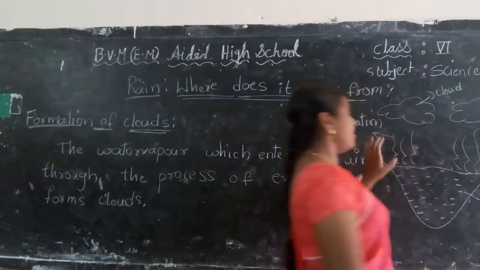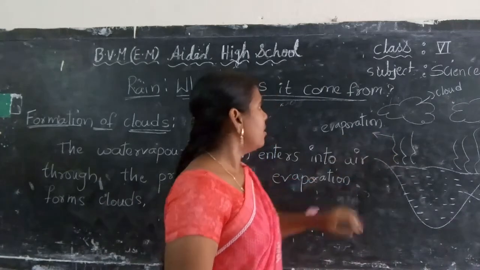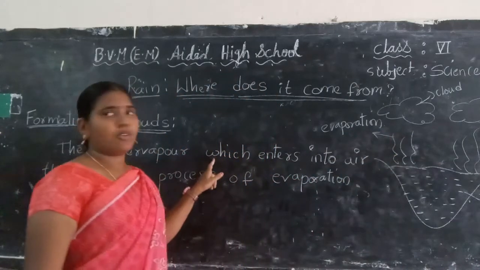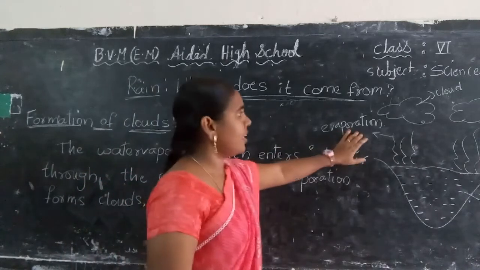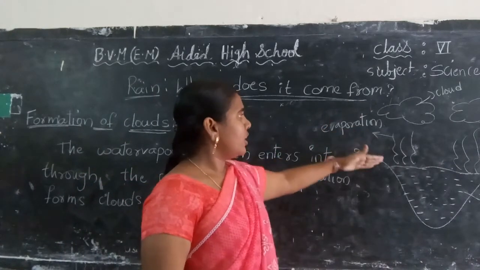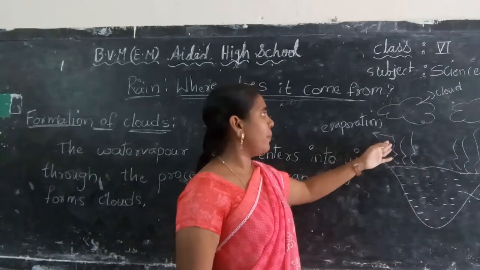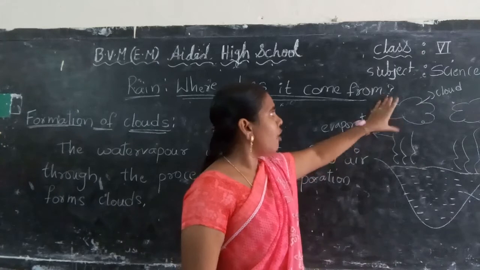So this is called evaporation. This evaporation process continuously occurs in nature. When the water evaporates continuously, this water vapor goes up and forms clouds.